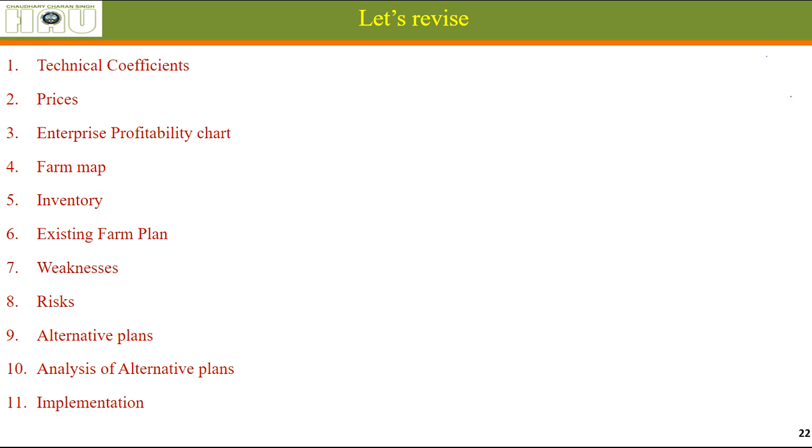You should be in a position to change your decisions. So let's revise what are the 11 steps in complete farm budgeting: technical coefficients, how much of output per unit of input. Alright, prices of inputs and outputs. Enterprise profitability chart, that means enterprise budgeting.